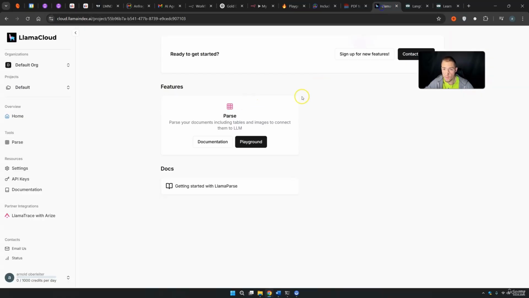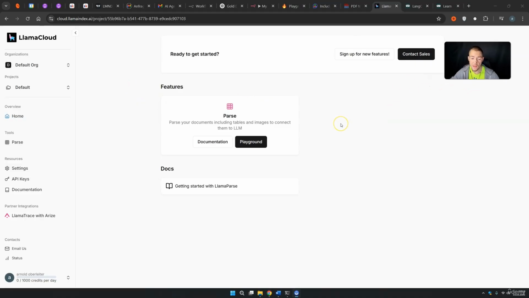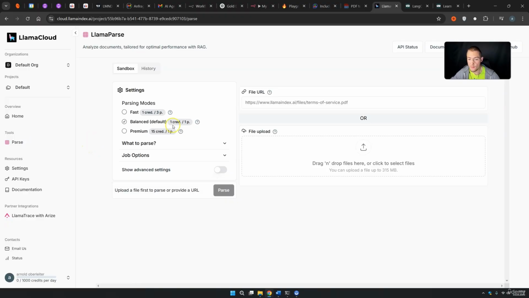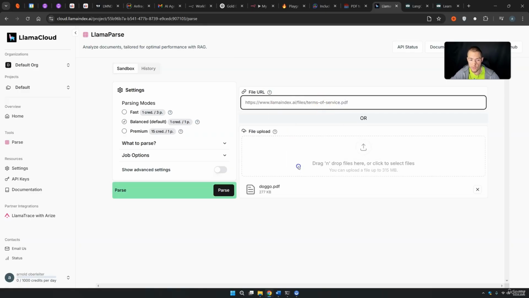A lot of other people also like LlamaIndex. LlamaIndex also works great and is especially made for LLMs. If you come here to parse, you can do the same thing. If you have a URL that links to a PDF, you can give the URL here. And if you have your document, you can upload it here.